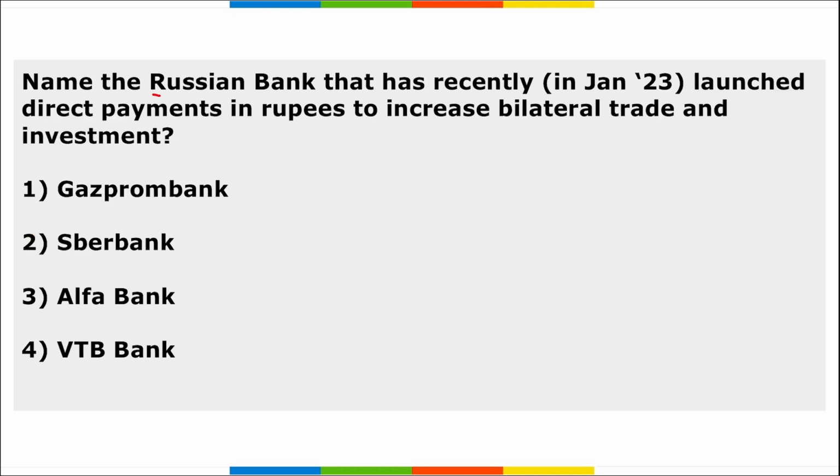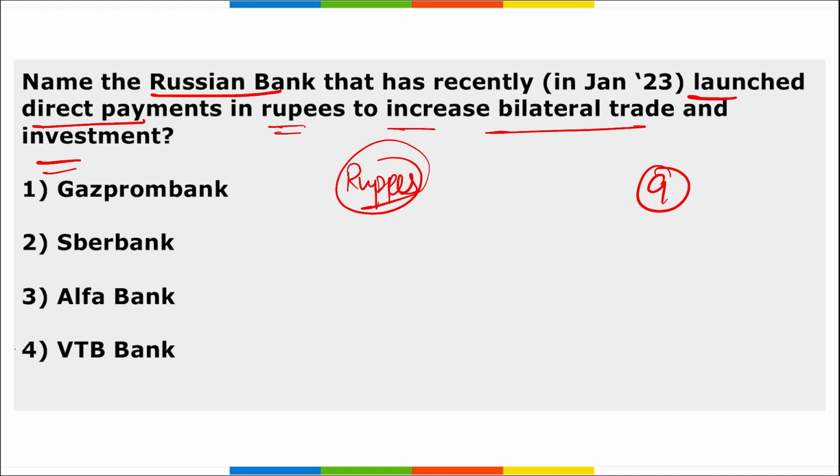Next, name the Russian bank that has launched direct payments in rupees to increase bilateral trade and investment. We know Vostro accounts have been opened up here, and how many? Almost 9 Vostro accounts have been opened up, and here it is asked to name the Russian bank that has launched direct payment in rupees. It is which bank? VTB Bank. Option 4 is correct.